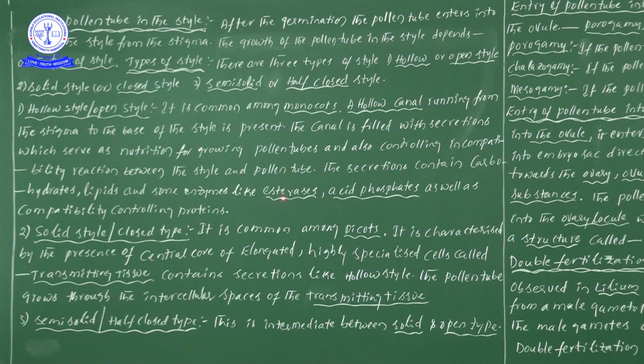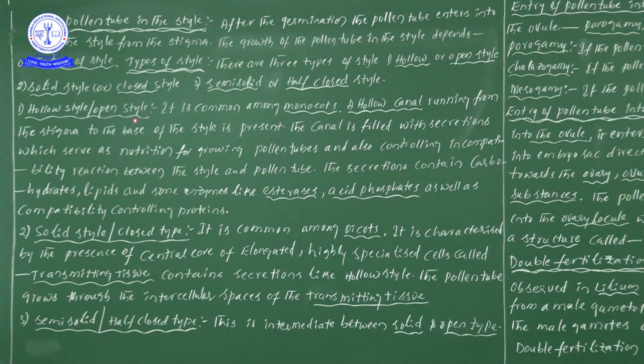So some enzymes like esterases, E-S-T-E-R-A-S-E-S, esterases, and acid phosphatases. Esterases and acid phosphatases, as well as compatibility controlling proteins, are also present.